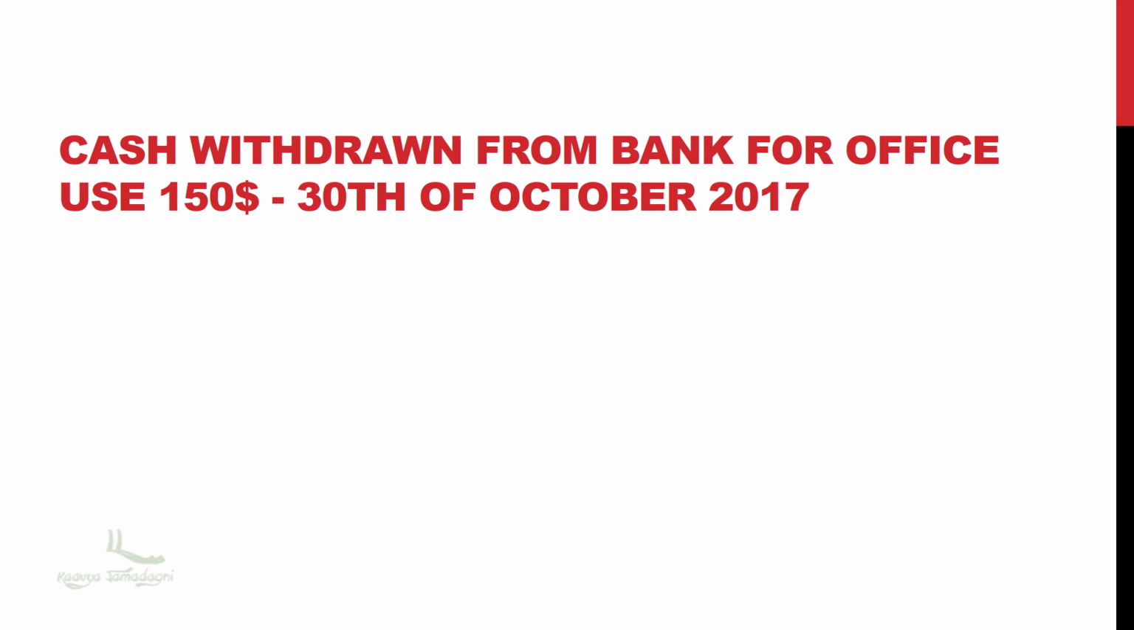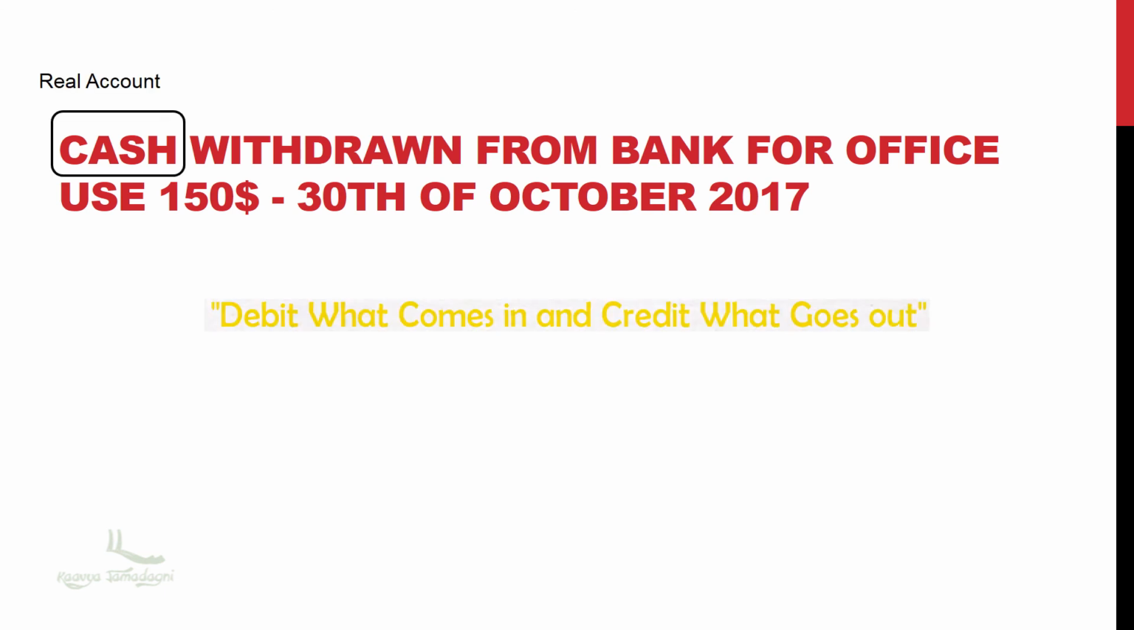That is, cash withdrawn from bank for office use is $150 on 30th of October 2017. I repeat, cash withdrawn from bank for office use is $150. Guys, cash is a real account. Correct, right? So what is the golden rule for cash? It is debit what comes in and credit what goes out. Cash comes into the business, so cash account will be debited.